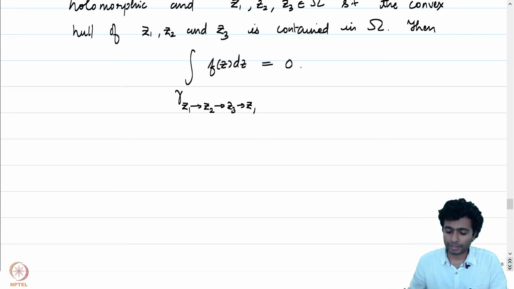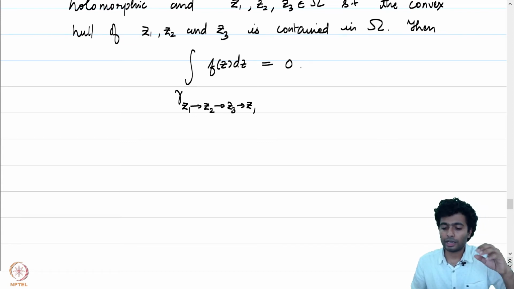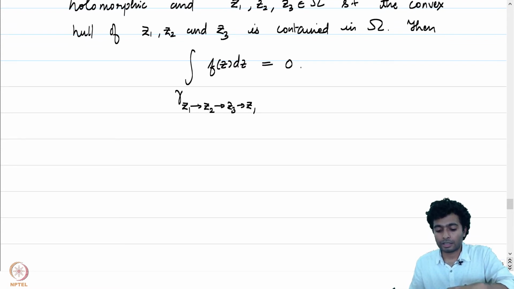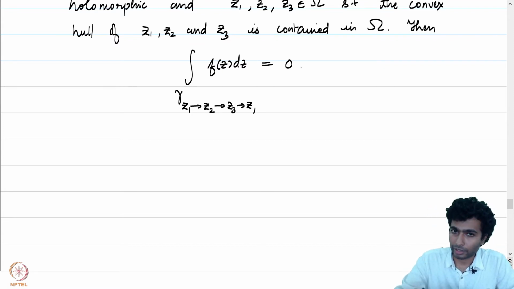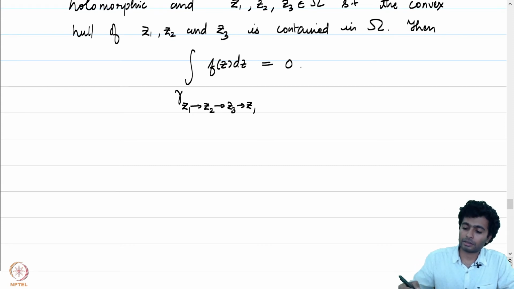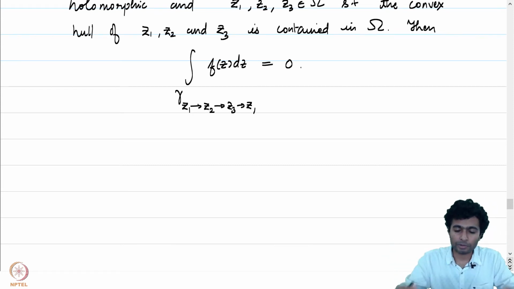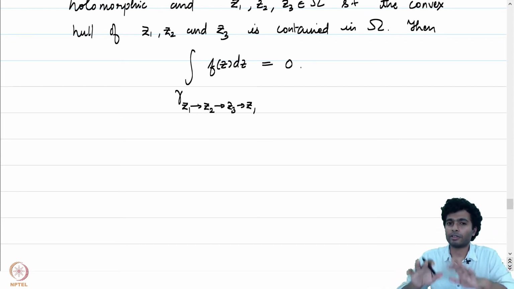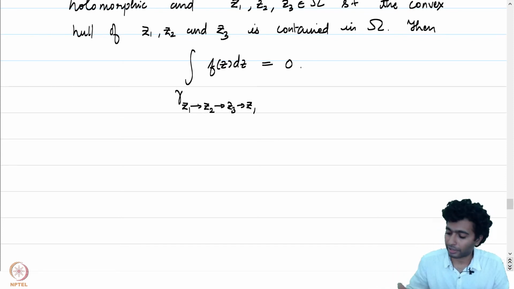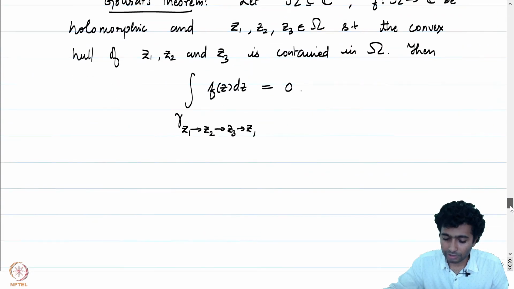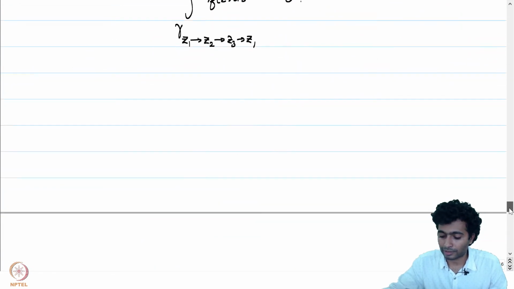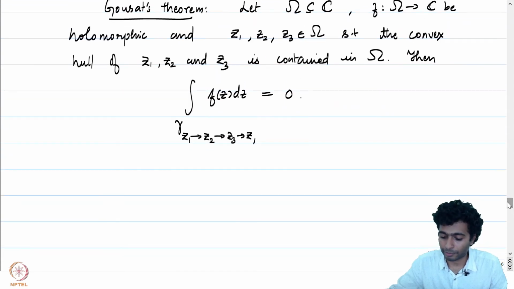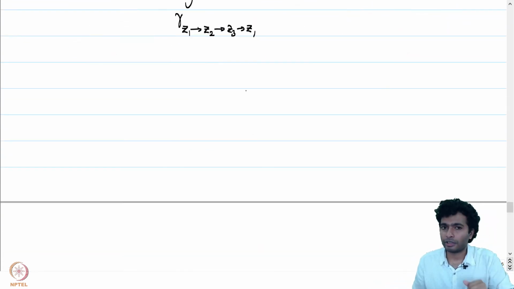So why is this being treated as a special case of Cauchy's theorem? Because the fact that z1, z2, z3 are points whose convex hull is contained in omega effectively tells us that the curve gamma, z1 to z2 to z3 to z1, is a null homotopic curve. And we are demanding the second variant which was written above, which was logically equivalent to the first variant that we wrote, and that will be satisfied by this statement. So we are doing it for very special curves, and that is why it was mentioned that a special case of Cauchy's theorem is being proved. So let me give a proof of Goursat's theorem.